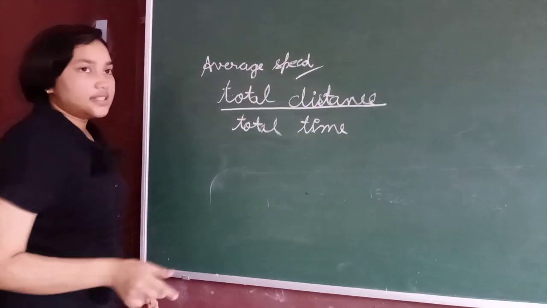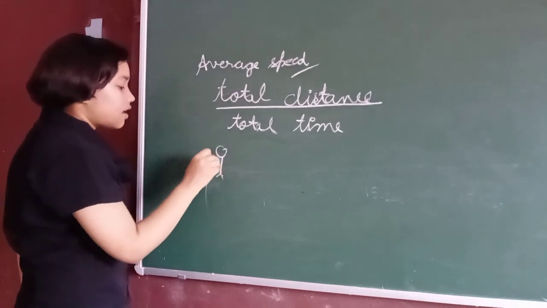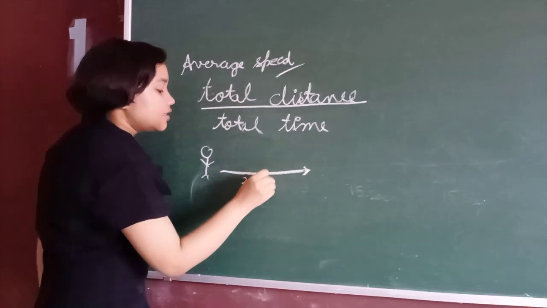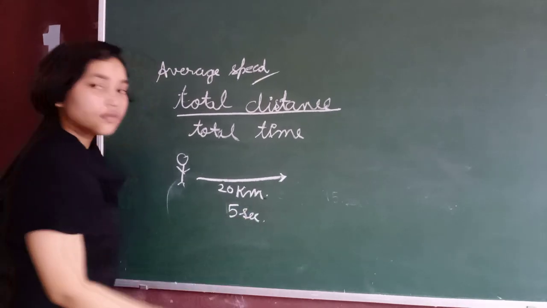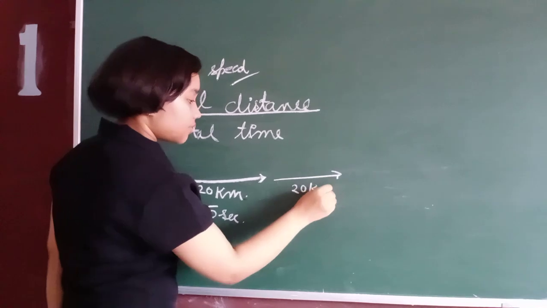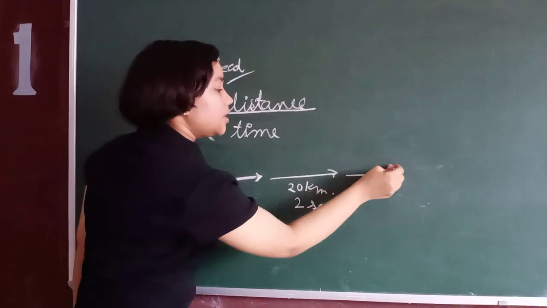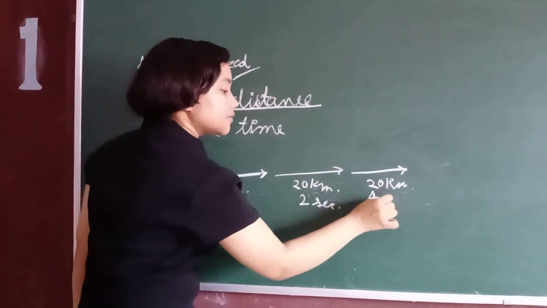Suppose a person travels 20 kilometers in 5 seconds, another 20 kilometers in 2 seconds, and another 20 kilometers in 4 seconds.